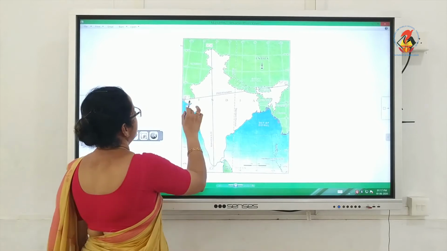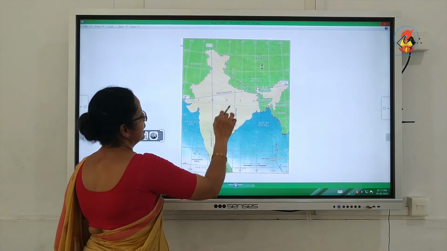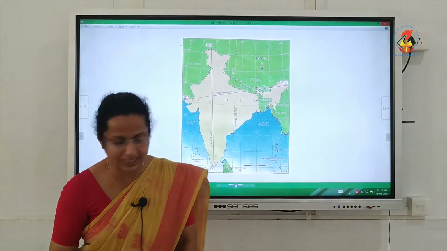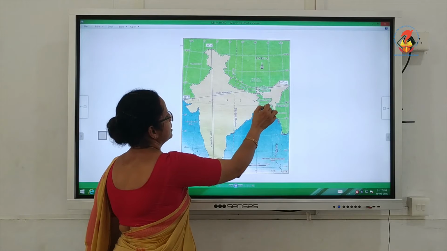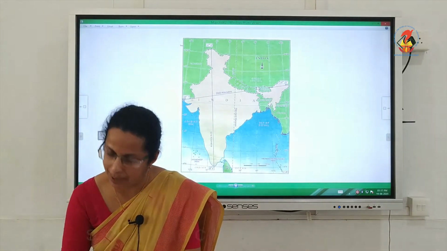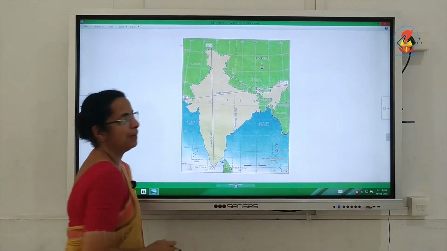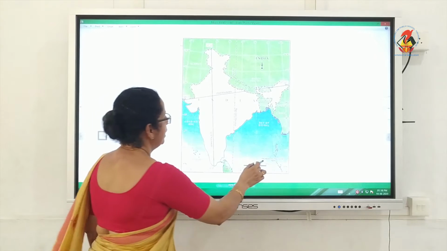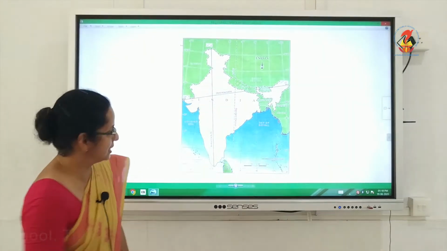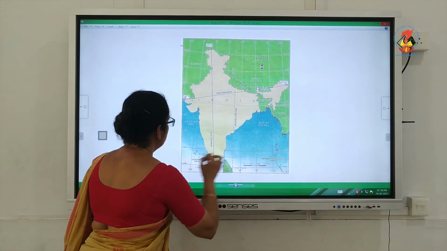It passes through the states of Gujarat, certain parts of Rajasthan, Madhya Pradesh, Chhattisgarh, West Bengal, Tripura and Mizoram. Those are the states through which the Tropic of Cancer passes. Then we have two island groups, Lakshadweep and the Andaman and Nicobar Islands. Andaman and Nicobar lie on the eastern side, the other on the western side, to the southeast and southwest of India.